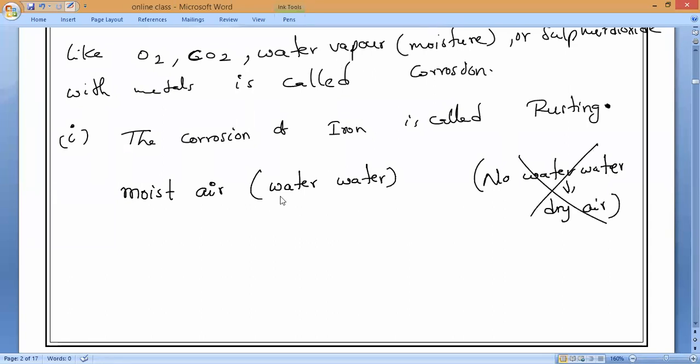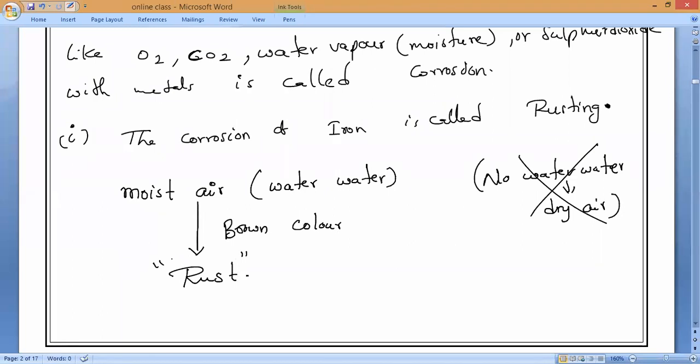Moist air. Then the iron will get coated with a brown color, which is called rust. Understanding? So when it is exposed to moist air, you can notice it. Slowly the reaction will carry out. It is not in one day. It will be a slow reaction. So a brown color coating will be forming. This brown substance we call, what do we call it, guys? Rust. R-U-S-T, rust.